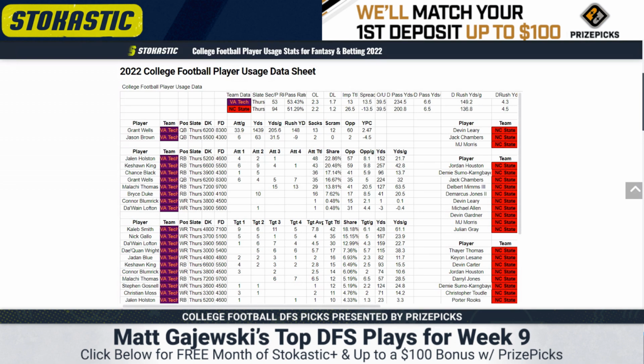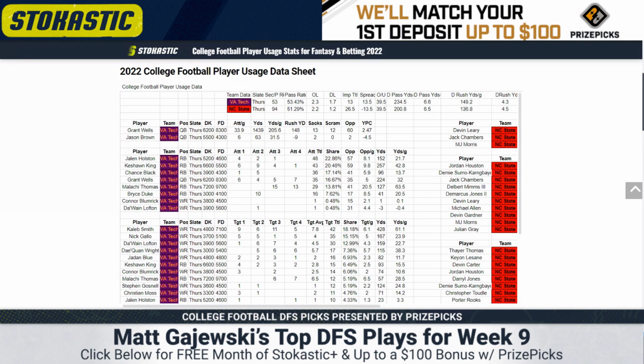Grant Wells on this slate, I think he could be a contrarian option. He's averaging 205.5 passing yards per game, but he's somewhat mobile, 148 on the ground there. Not ideal volume for him either. This Virginia Tech team is 53rd in pace. They do pass 53% of the time. That's more or less a game script thing. I don't really know if they want to be passing that much, but they've been down a lot. So it's tough with Grant Wells. He's not my favorite play. We'll talk about the 2 very clear quarterbacks that you're probably getting to in cash. But for tournaments, if you're looking for pivots, it's dicey out here, but he's one of them.